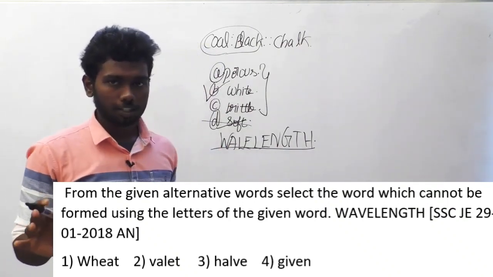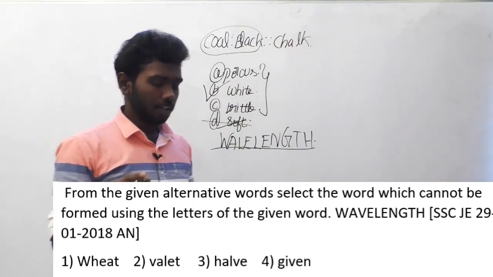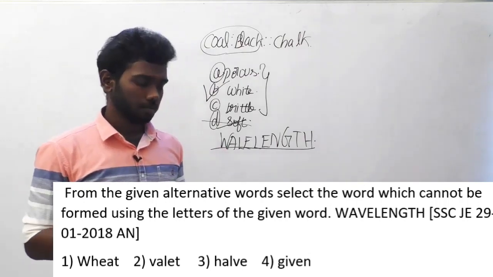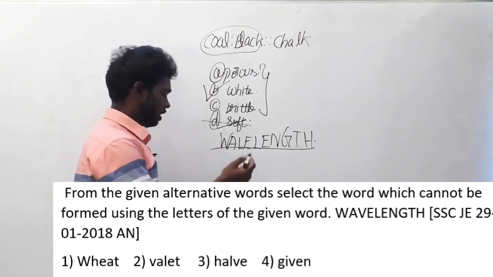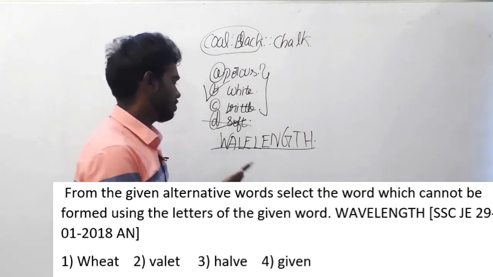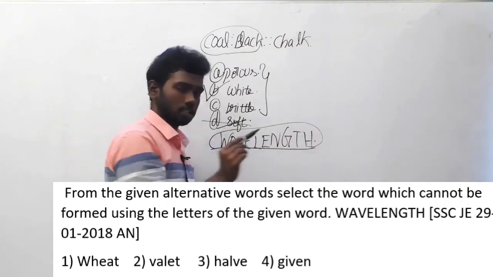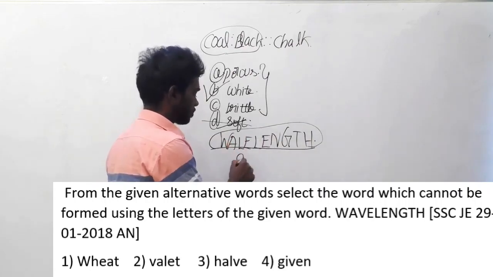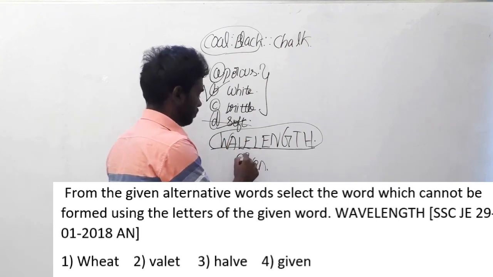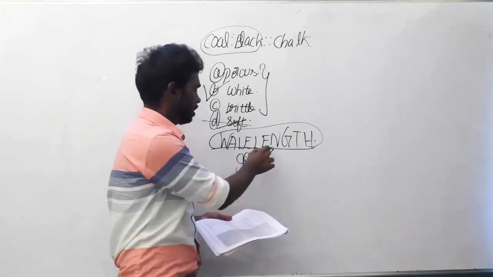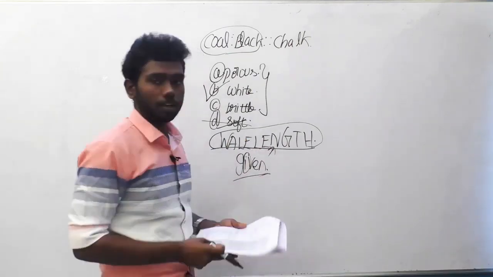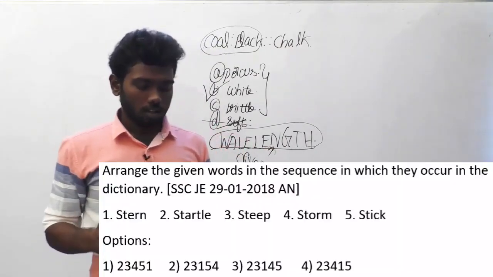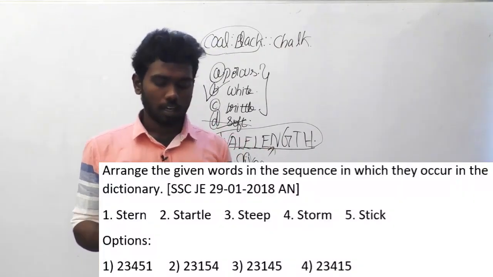Okay, can you understand the question clearly? The options are wheat, wallet, halve and given. You can clearly see that all the other options A, B, C have the alphabets which wavelength also has, but in the last option, given, I is not there in wavelength. So the word given cannot be formed using the word wavelength. So option D is the answer. Option D, given. The next question.